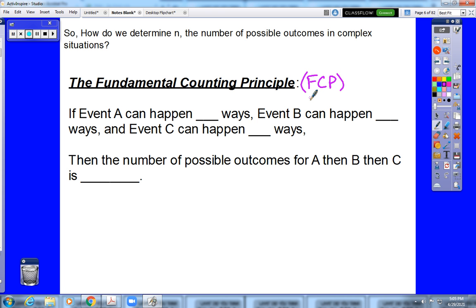The fundamental counting principle says that if we have an event A that can happen a ways, an event B that can happen b ways, and an event C that can happen c ways, then the number of possible outcomes for A happening, followed by B happening, followed by C happening, is a times b times c.